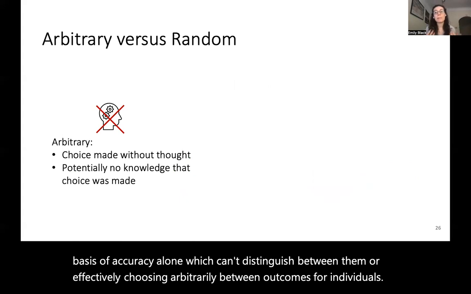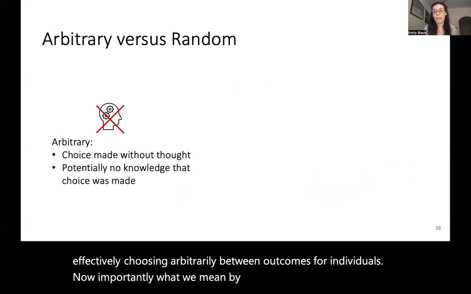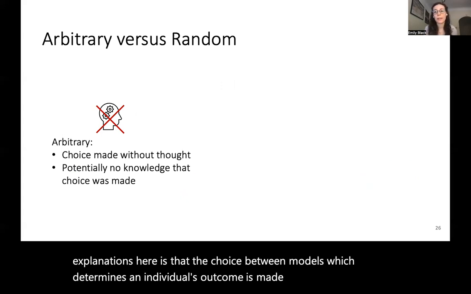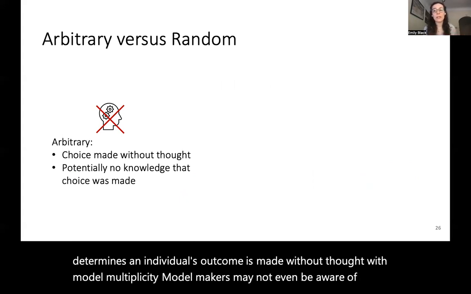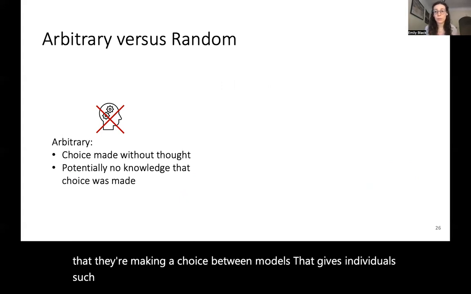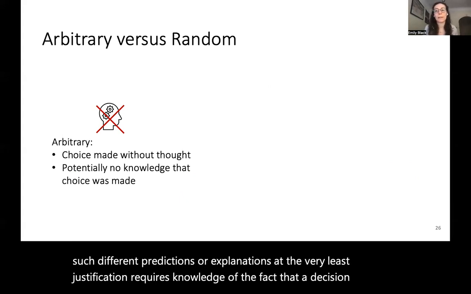Now, importantly, what we mean by arbitrariness in decisions and explanations here is that the choice between models which determines an individual's outcome is made without thought. With model multiplicity, model makers may not even be aware of the fact that they're making a choice between models that gives individuals such different predictions or explanations. At the very least, justification requires knowledge of the fact that a decision is being made.